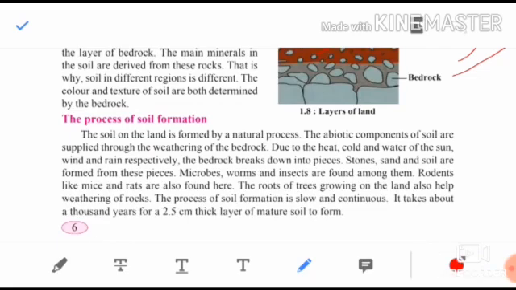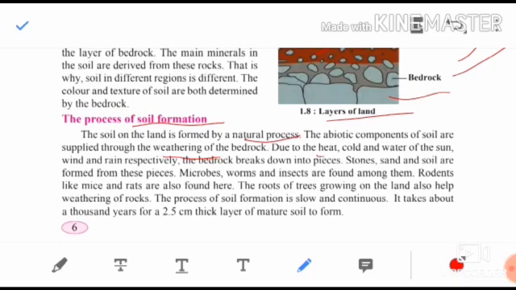Children, soil is a soil formation. Soil is formed by a natural process. The abiotic components of soil are supplied through weathering of rock. Weathering means what, children? Breaking of the rocks. Okay. How do the rocks break? This bedrock we have seen in the last layers of land, bedrock. How do these rocks break, how do they weather?